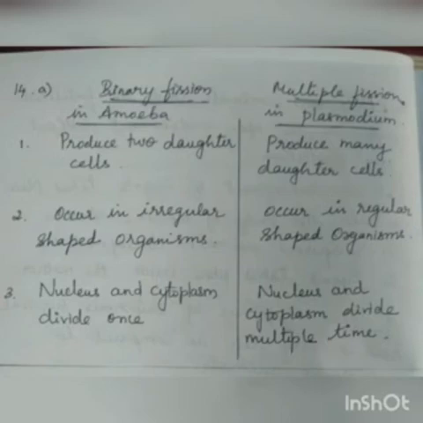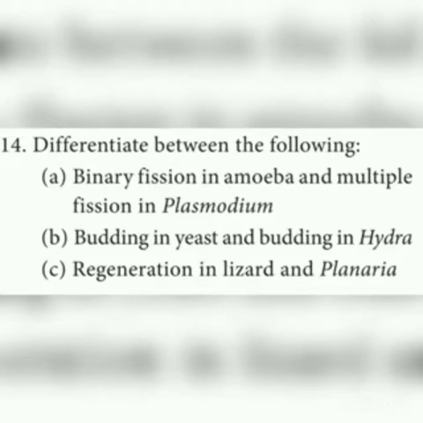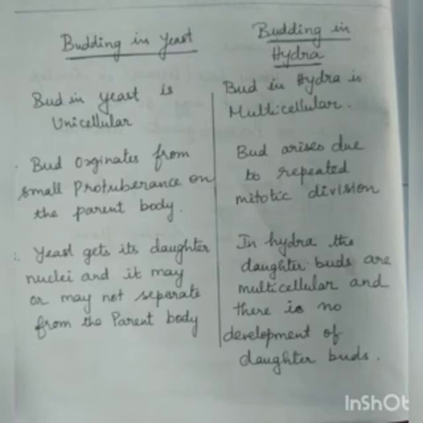Okay, next one is budding in yeast and budding in hydra. Bud in yeast is unicellular. So yeast is unicellular. Bud in yeast is unicellular, whereas bud in hydra is multicellular. Bud originates from a small protuberance on the parent body in yeast. In yeast, the bud develops from a small protuberance.